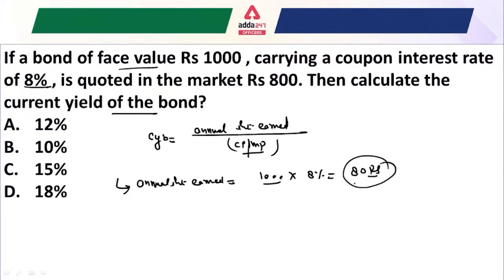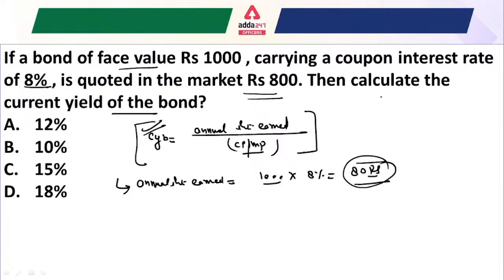And if the term, like the maturity period and other things, is given, that doesn't matter for calculating the current yield of the bond. The only things required for the current yield of the bond are the face value of the bond, the coupon rate, and the current market price.